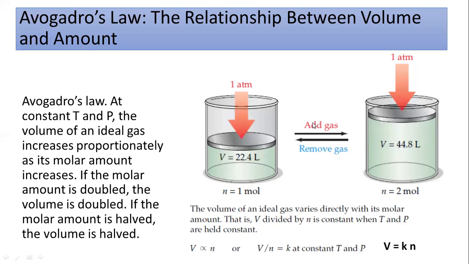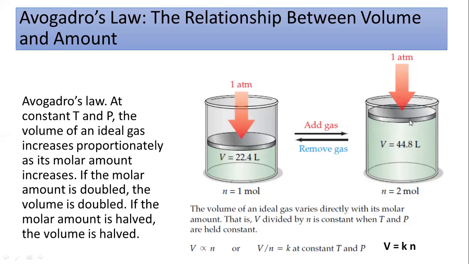That means you have to add the gas into the cylinder. So by increasing the amount to double, that is 2 moles of the gas, the volume would be double as compared to the initial. Or you can move in the backward direction.